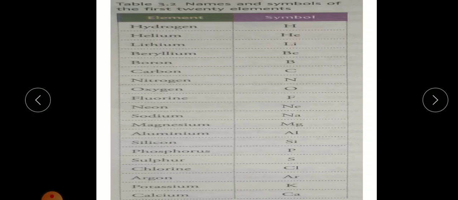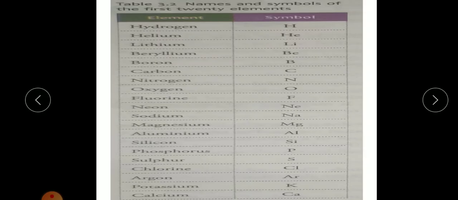For these elements up to 20, the atomic numbers as well as the names of the elements along with the symbols are very important. So please copy this table in your notebook for future reference, and you need to remember these symbols as well.